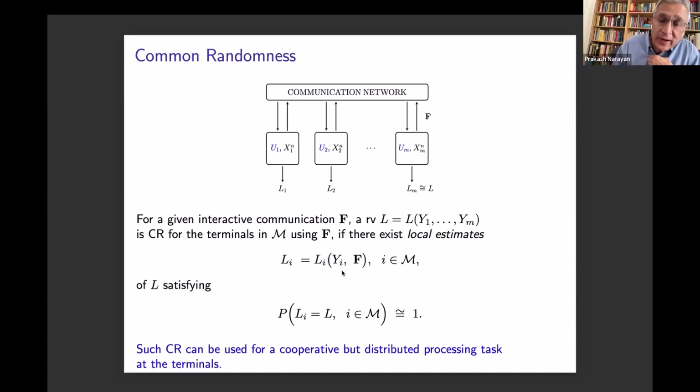Li is a function of Yi and the communication F, the interactive communication. And all these locally generated Li's should agree with L simultaneously with probability close to 1. So these shared bits are described in this way.